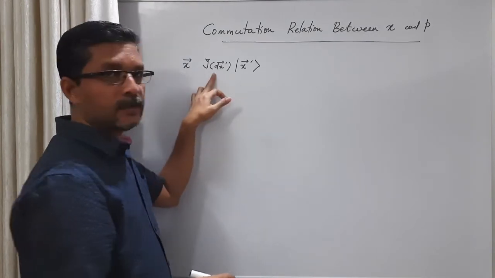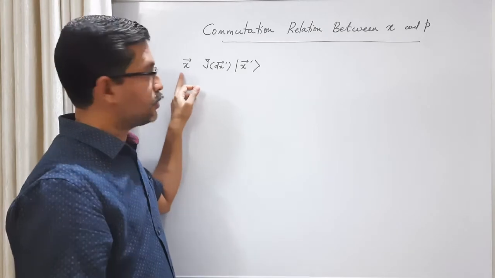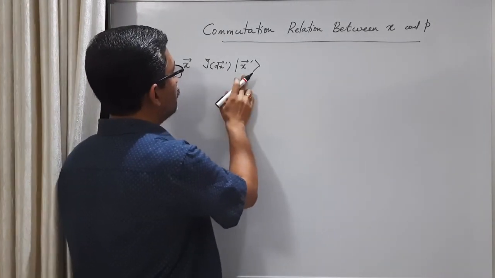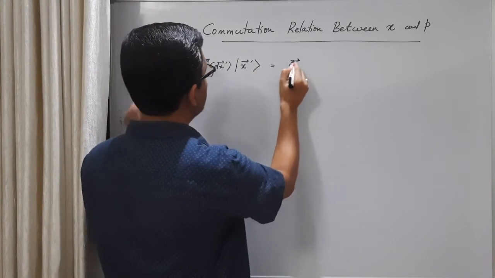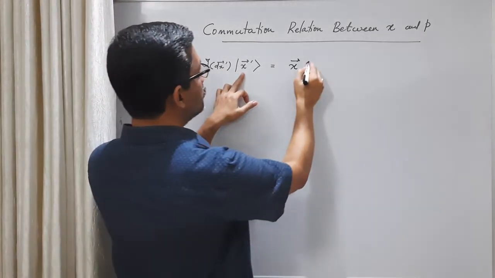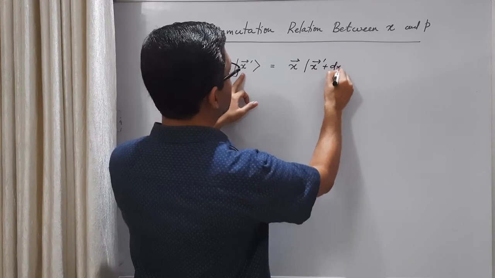Sequentially: first the infinitesimal translation operator acts on it and then the position operator. What is the result? The effect of the infinitesimal translation operator acting on this base ket is that it becomes x prime plus dx prime.